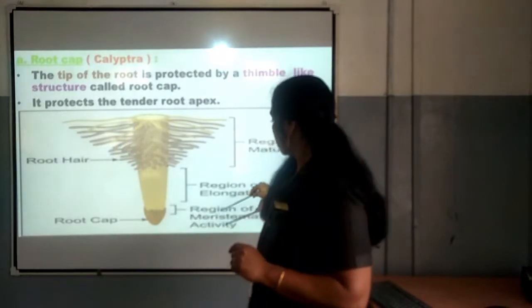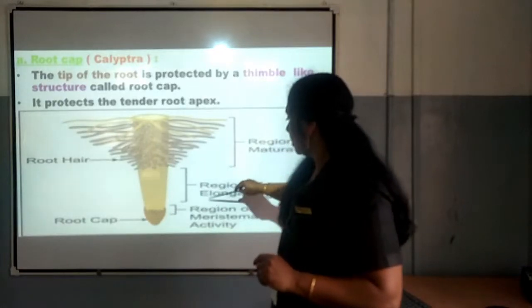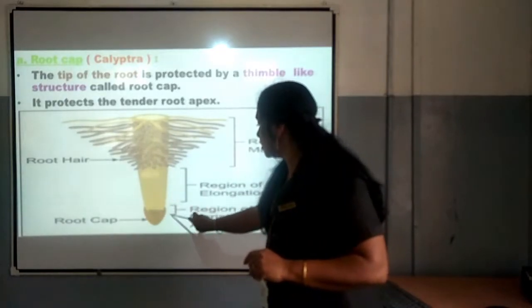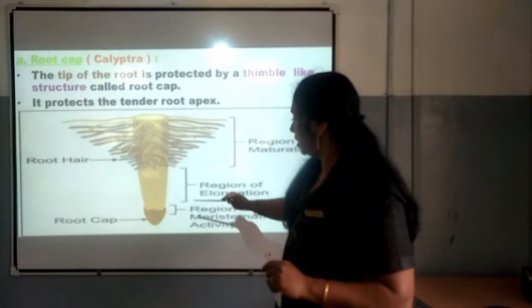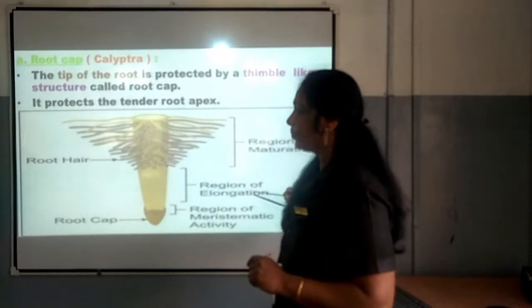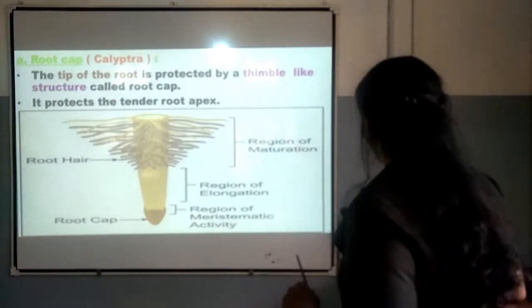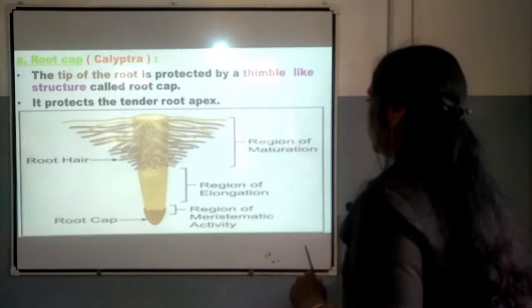I think you would have understood about it. This is the root cap, and here you can see, after that, this is the region of meristematic activity. Above it is the region of elongation, and above that is the region of maturation. You can see the structure of the root.